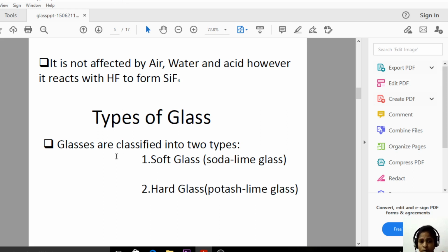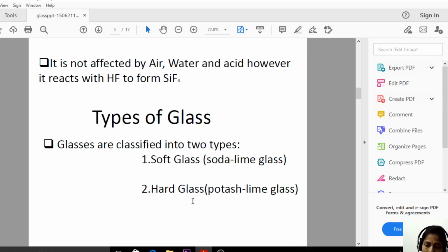Now let us see the types of glasses. Glasses are classified into two types. One is called the soft glass and another one is called the hard glass. Soft glass is also called a soda lime glass, and hard glass is also called a potash lime glass. That means in the soft glass, in the place of the monovalent atom, we have sodium, whereas in the hard glass, in the place of the monovalent atom, we have potassium. So that is the difference between the soft glass and the hard glass.